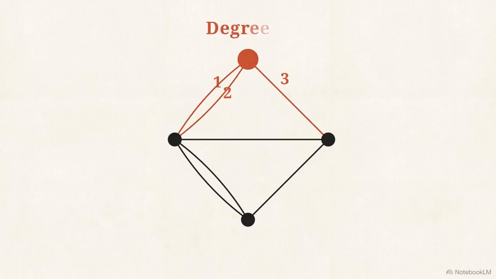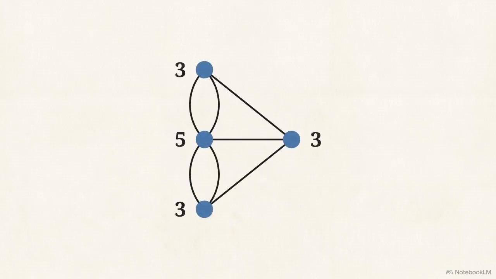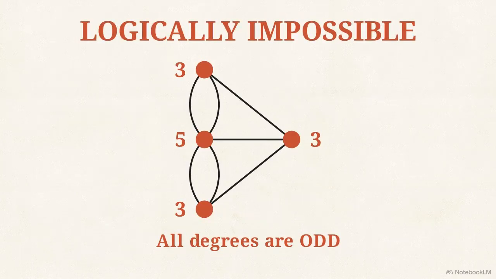Euler looked at the degree of each point, the number of bridges hitting each landmass. He deduced that if you enter a point and then leave it, you use 2 bridges. Therefore, every point besides the start and end must have an even number of connections. Since all 4 areas of Königsberg had an odd number of bridges, he proved the walk was logically impossible.